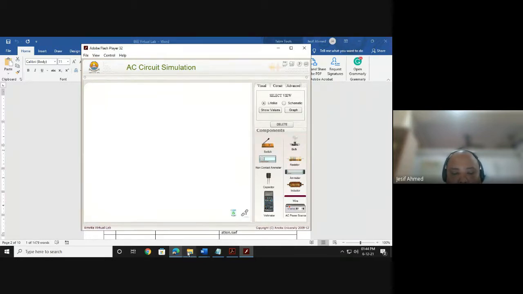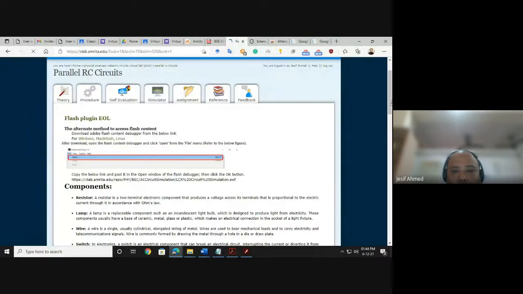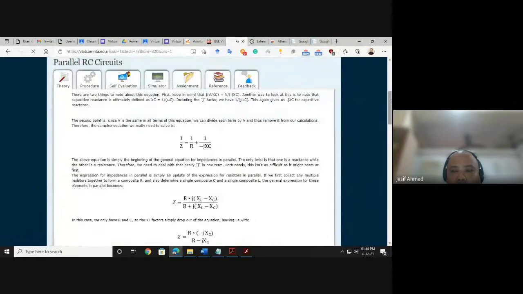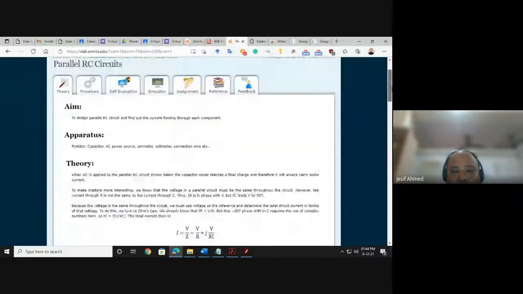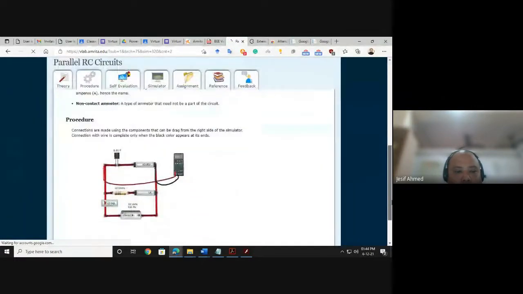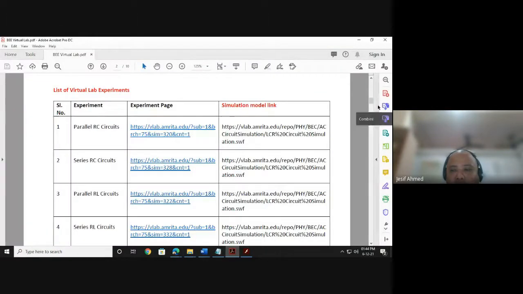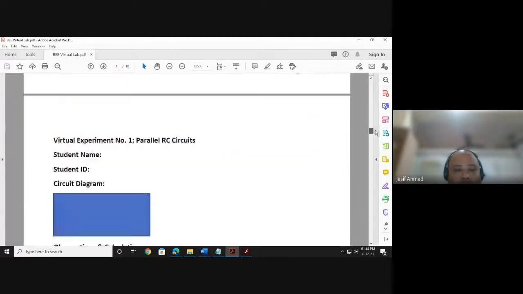How to build it? On the experiment page, under theory, the circuit diagram is shown. Maybe under theory or in the procedure. Sometimes in the theory, sometimes in the procedure. Here I see, under procedure, the circuit diagram is given. In some experiments, you may find the circuit diagram in the theory part. Just simply check.